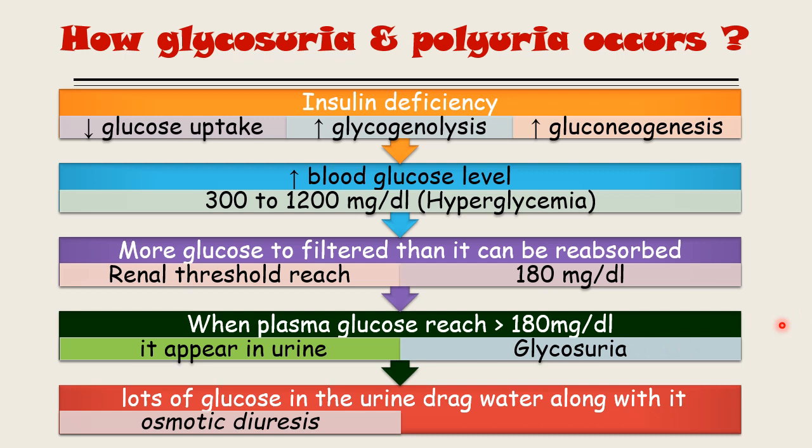So what is osmotic diuresis? Glucose that is present in the urine will osmotically drag water along with it, so it causes diuresis. The diuresis is known as osmotic diuresis. So the volume of the water is also increased, and it will lead to polyuria. That's how insulin deficiency will ultimately lead to glycosuria and polyuria.